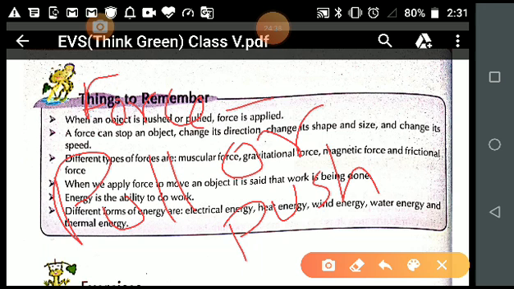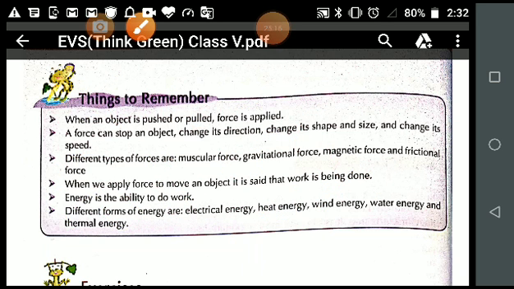For example, you pull the chair and you sit on that chair. Is it clear? Or, at the time you open the door and then you close the door. In both cases, you are performing these actions. So when an object is pushed or pulled, it means we have applied the force. Is it clear?